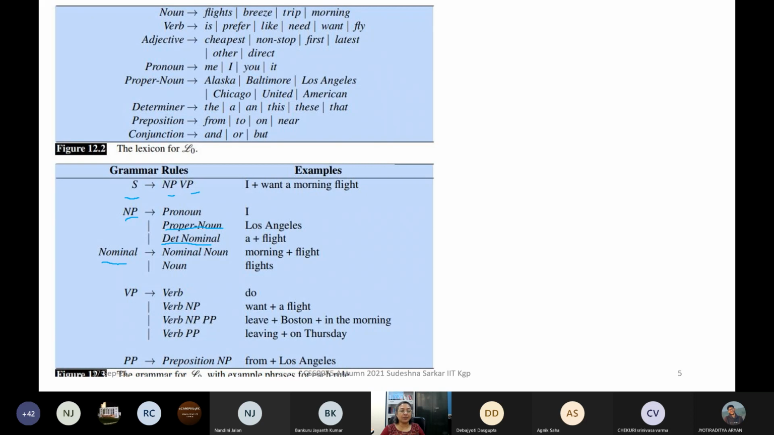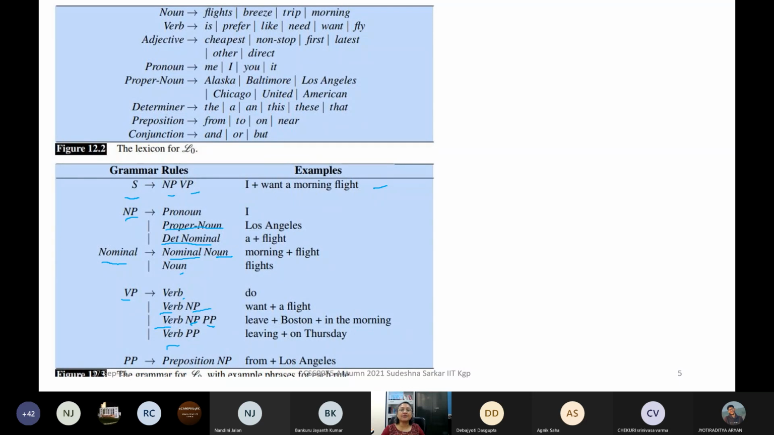Then we have two rules for nominal. Nominal goes to noun and nominal goes to nominal noun. Then we have these four rules for VP. VP goes to verb, VP goes to verb NP, VP goes to verb NP PP, VP goes to verb PP, and PP goes to preposition NP. So these are some simple set of rules. And on the right-hand side, there's an example of each rule. I leave you to read this.